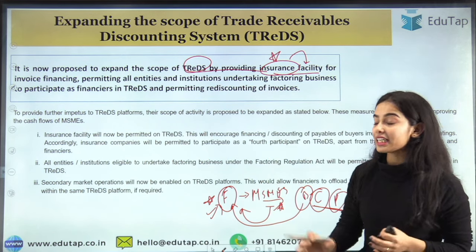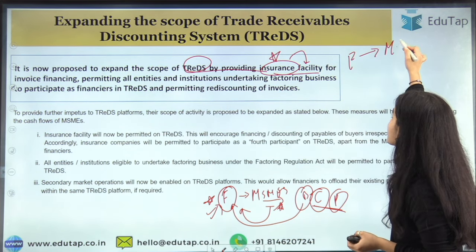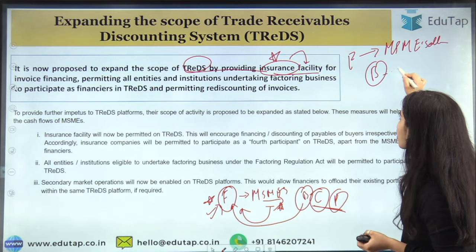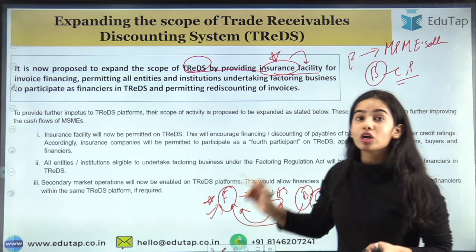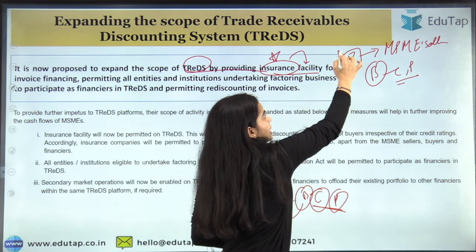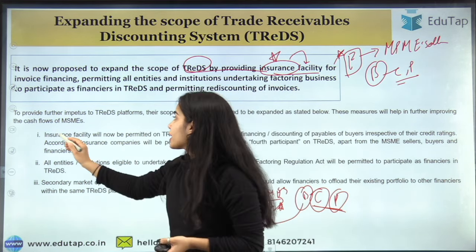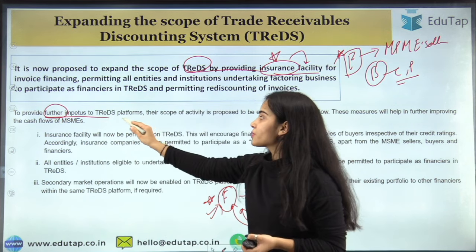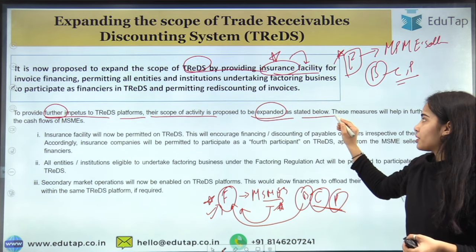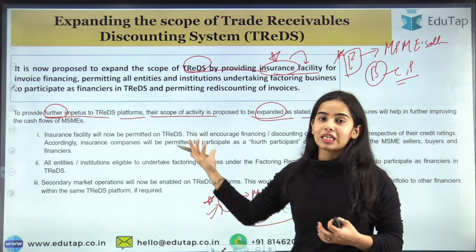So I hope you understand that the insurance facility will be provided to the financiers: if they are providing the money to the MSME sellers, and the corporate or private buyers are not paying, then the insurance will be there for the financiers to get their money. So here, to provide further impetus to TReDS platforms, their scope of activity is proposed to be expanded as stated below. These are the measures that are proposed for the TReDS platform.